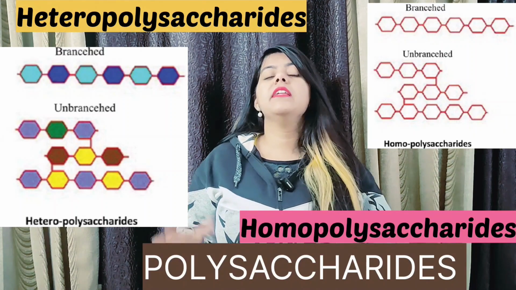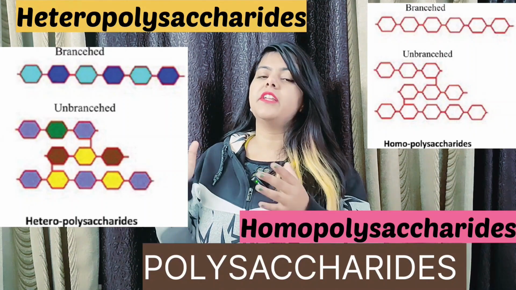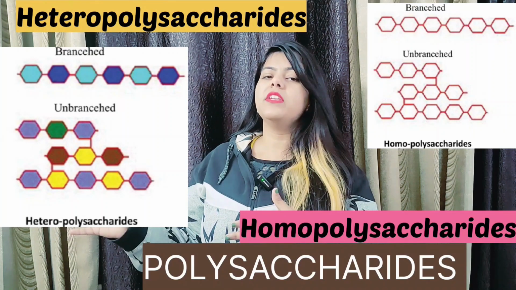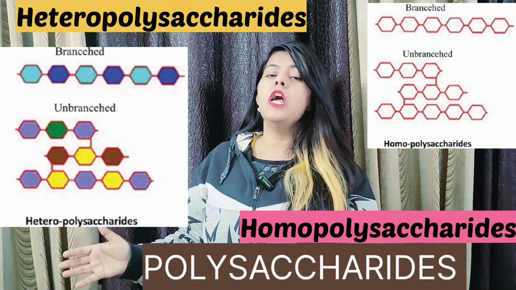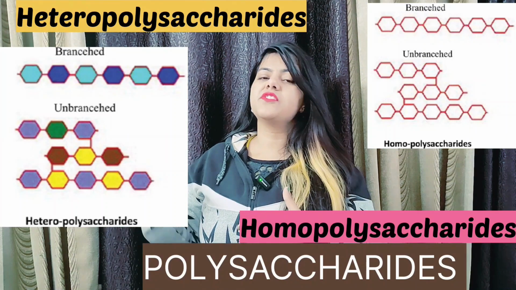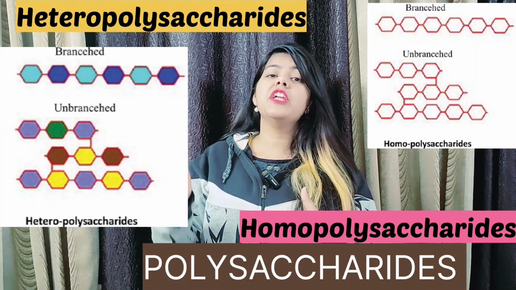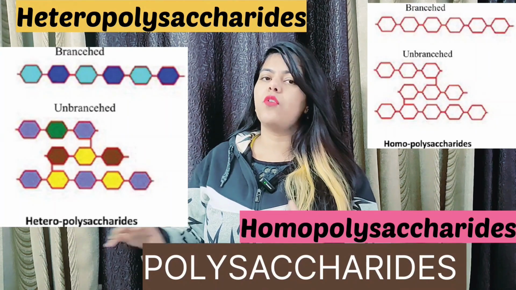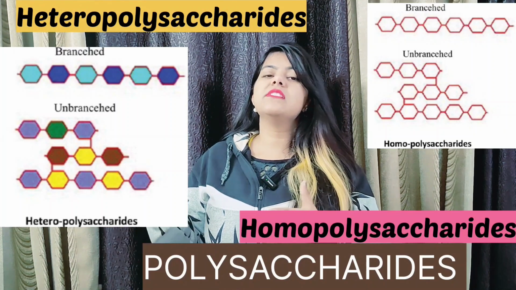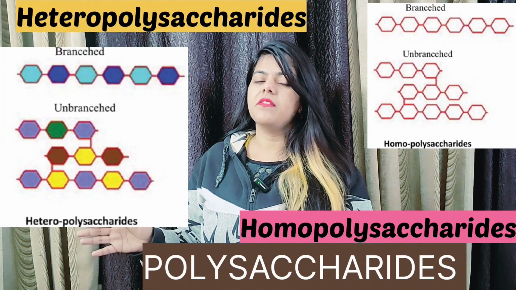And on the other hand, in case of heteropolysaccharide, hetero means different and polysaccharide means again the chain of monosaccharides, right? So heteropolysaccharide is defined as the chain of two or more different types of monosaccharides, that is known as the heteropolysaccharides.